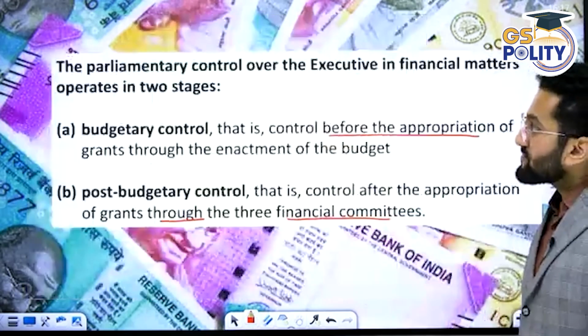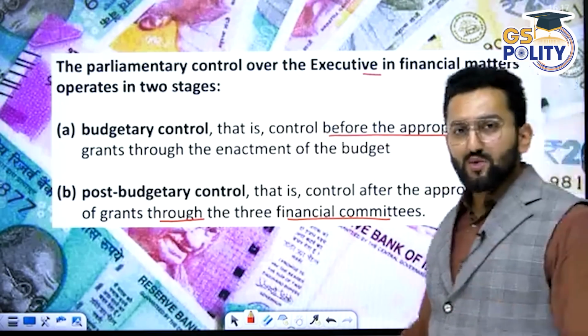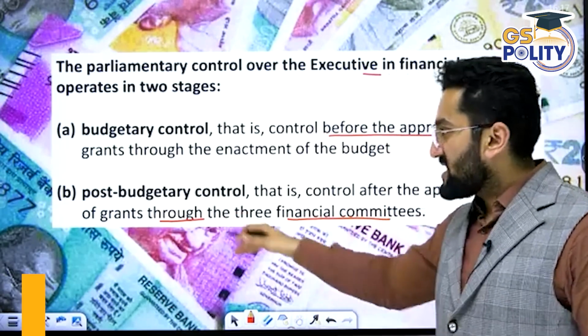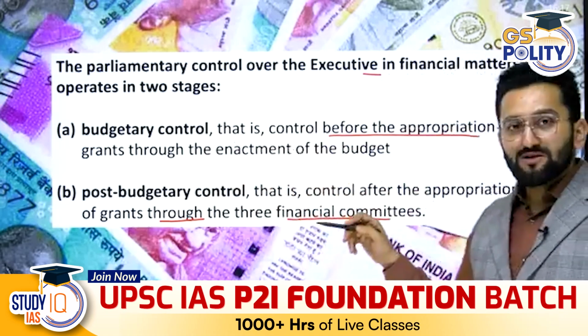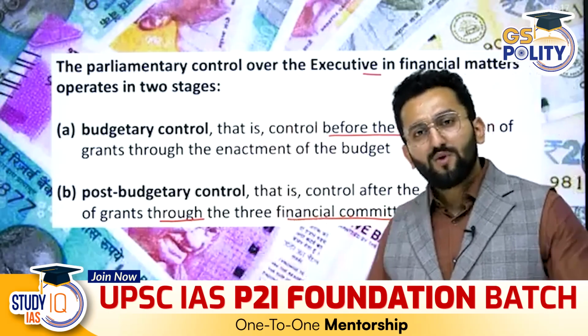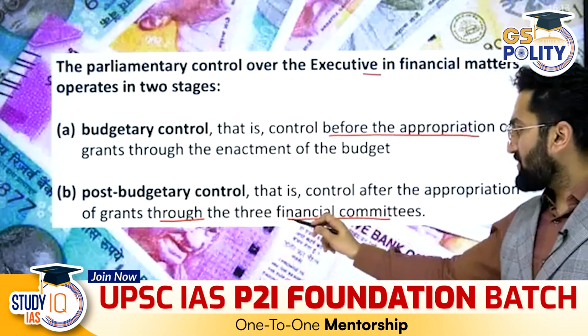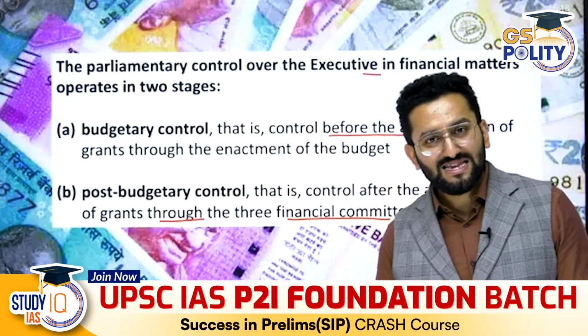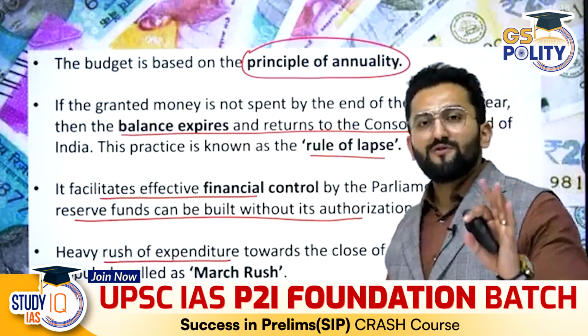I told you, the parliamentary control over the executive in financial matters operates in two stages. One is approval, and second is post-budgetary control. Budgetary control controls before the appropriation grant. I'm talking about the budget process. And when you have given approval, after that, post-budgetary control means audit, control after appropriation through financial committees, for example, PAC.